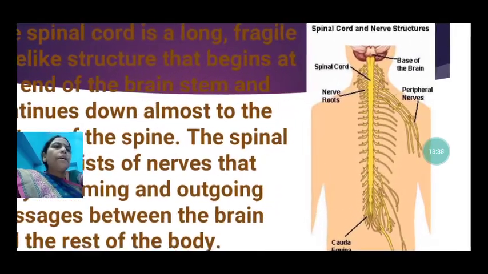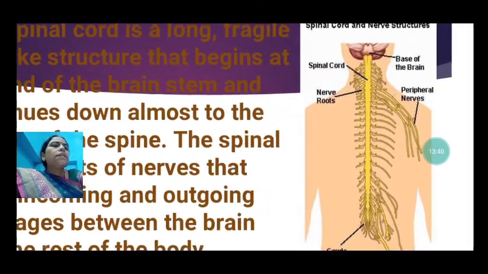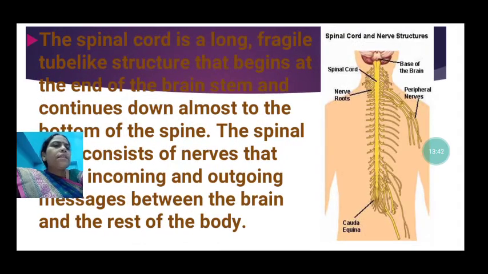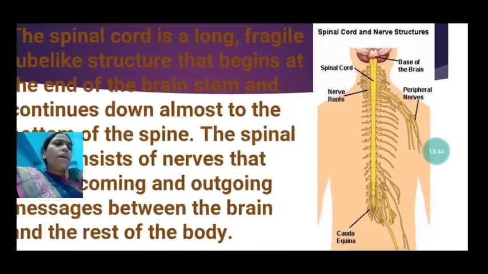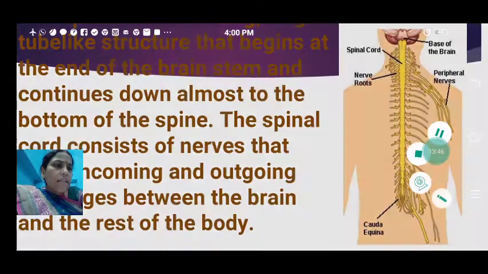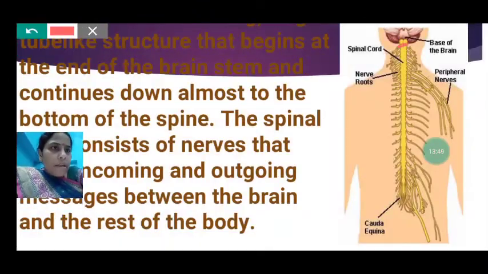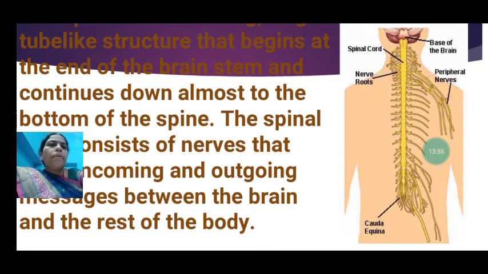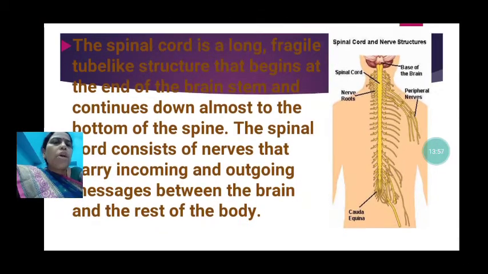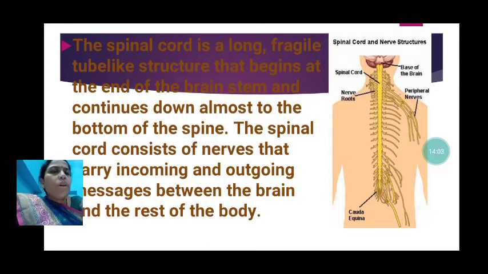You can see the spinal cord starts from the end of the brain and continues downside almost to the bottom of the spine.